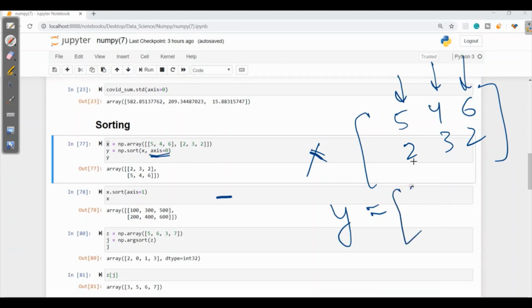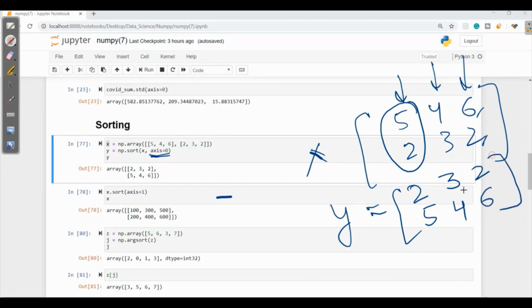Here it will compare 2 and 5. 2 is the smallest, so 2 will come first and 5 will come last. Here 3, then 4, and in 6 and 2, 2 is the smallest value, so 2 will come first and then 6. So when we run here, we will get 2, 3, 2 and then 5, 4, 6.